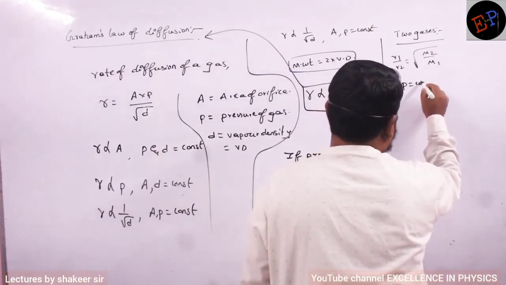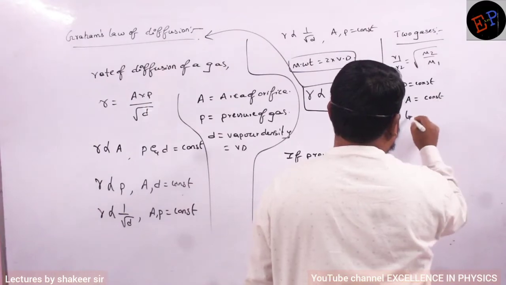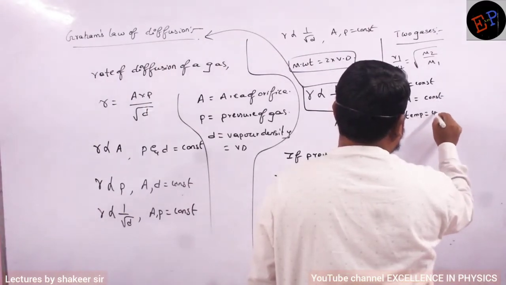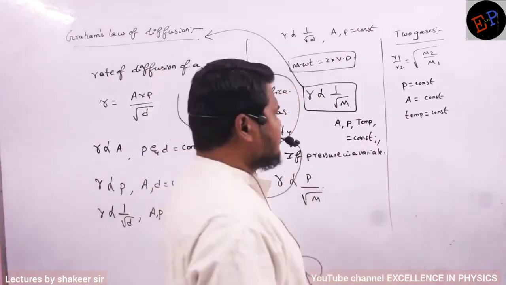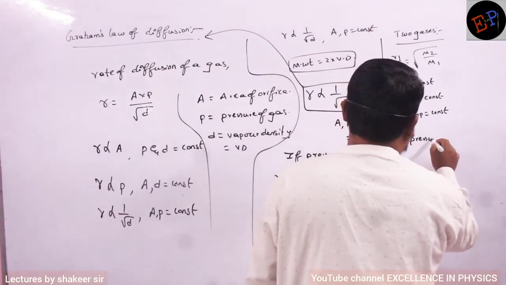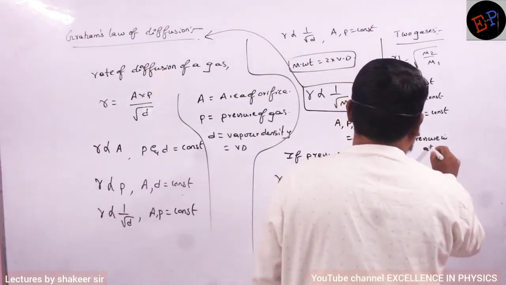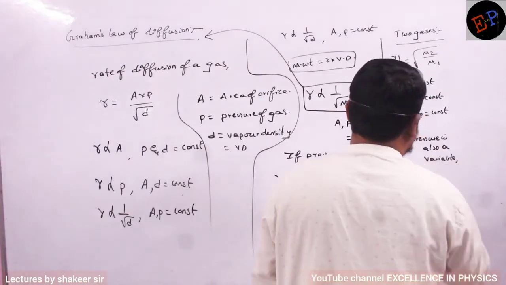And what are the constants here? Pressure is a constant, area of orifice is a constant, temperature is a constant. Are you able to understand? Now if pressure is also a variable, how can I change this equation?